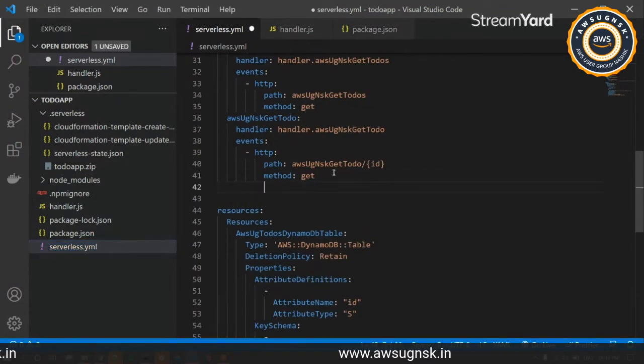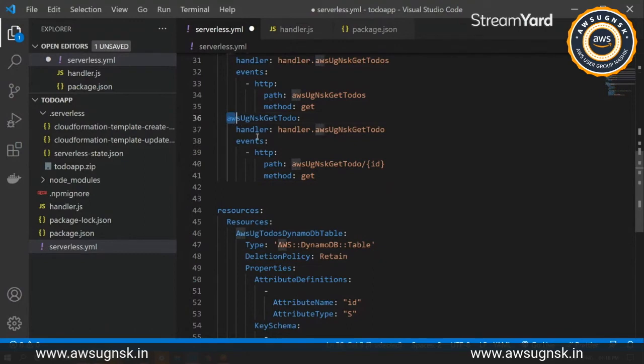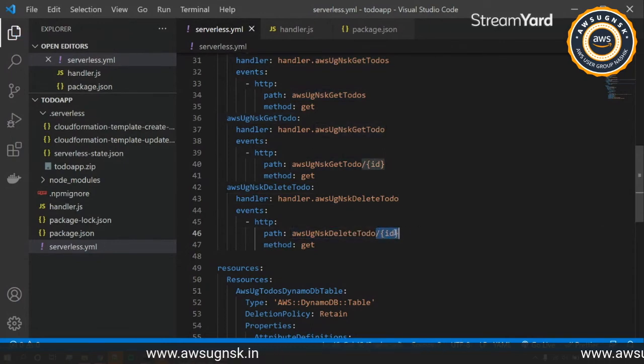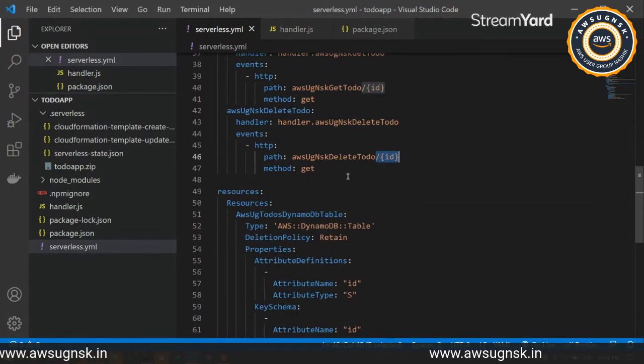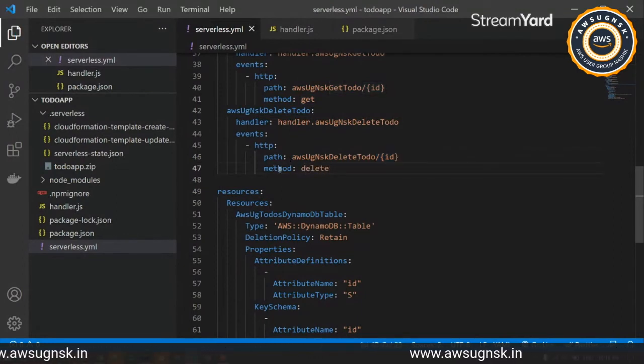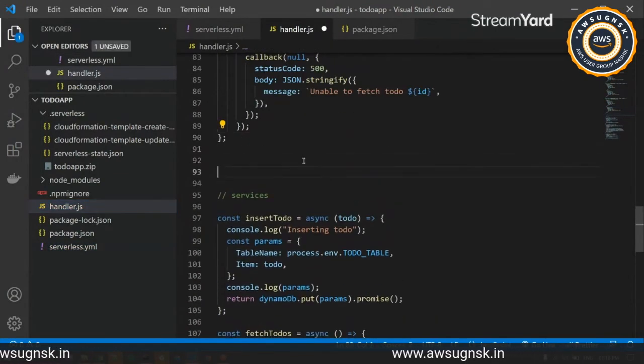Now I'll go ahead and add a few things for that as well. Just replace the AWS get to-do with this delete to-do, and we'll be keeping this ID as it is, as we have to pass the ID for the to-do that we have to delete. I'll quickly change the HTTP verb to delete, and we have prepared our serverless.yaml file. I'll add the required handlers under this.